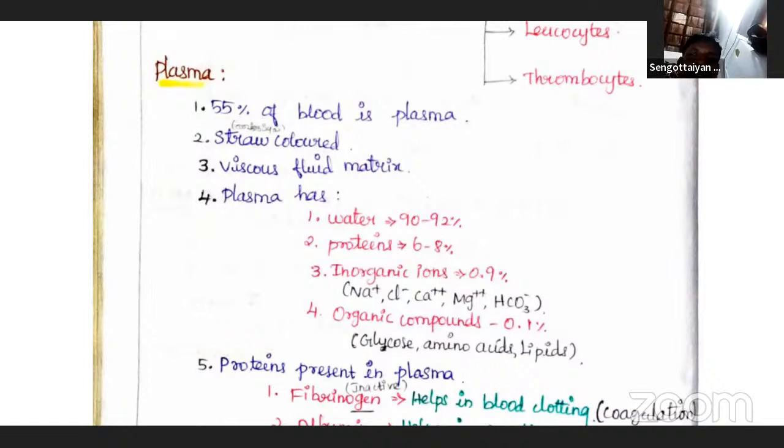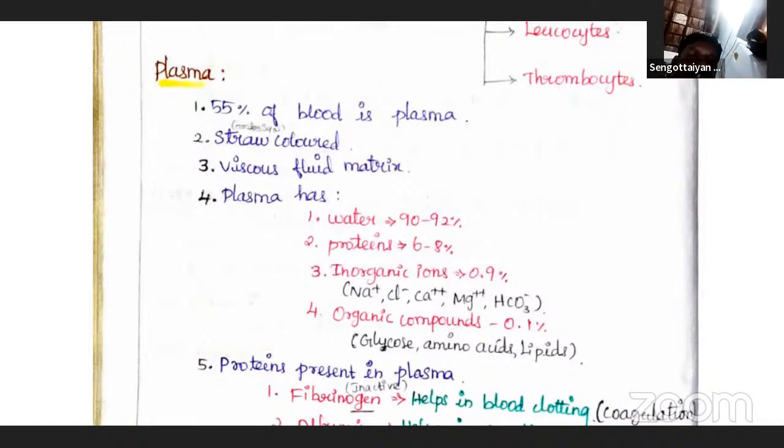Some organic compounds are also present in the plasma, approximately 0.1%. Glucose, amino acids, and lipids are present in trace quantity only, and they are always in transit in the body.